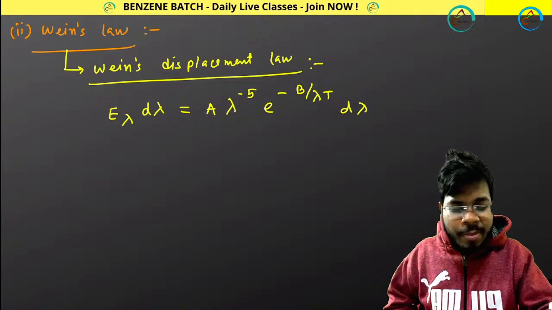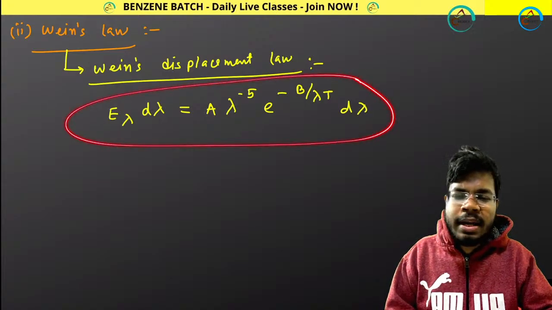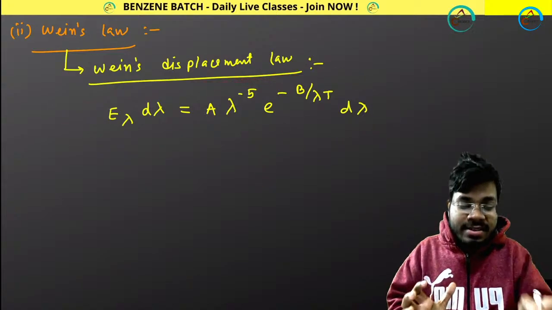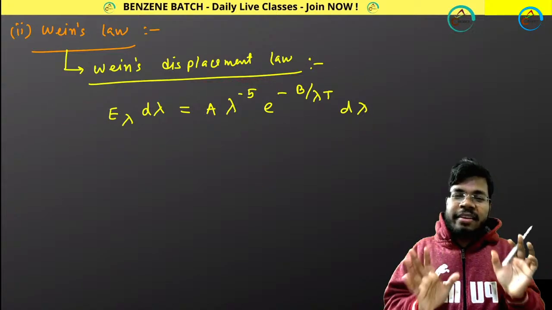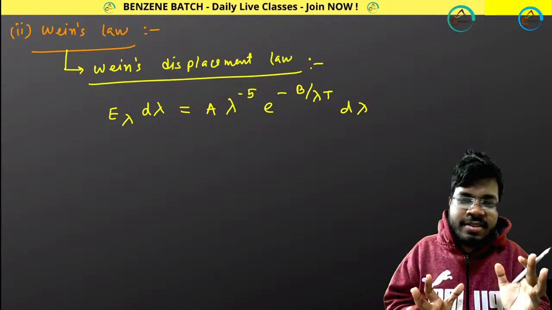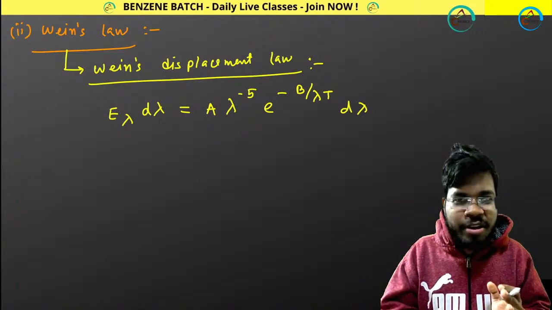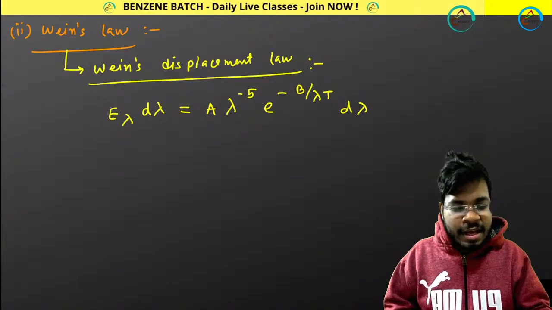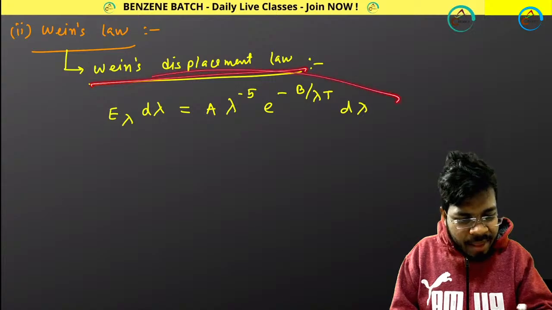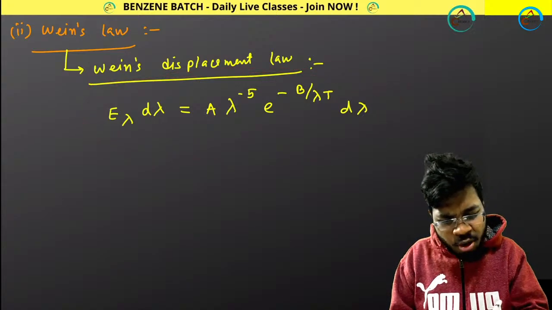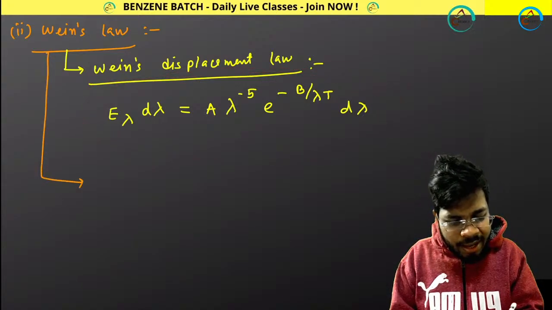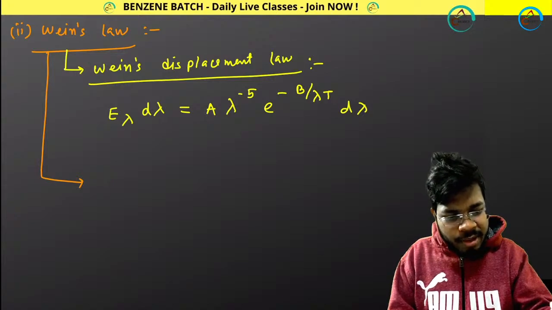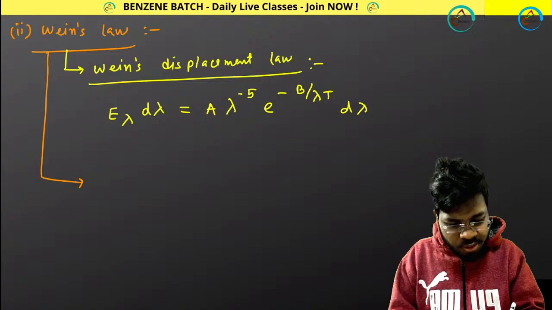I am not deriving all these expressions because these are classical mechanical expressions, so you don't need to derive this. Just keep patience and understand, then it will be very, very interesting. Trust me, it will be very interesting whenever I show you Maxwell's theory of electromagnetic radiation or quantum theory. So Wien's displacement law was this. And from this law, if we apply the concept of maximum wavelength, then we will get this expression. That is called Wien's law.